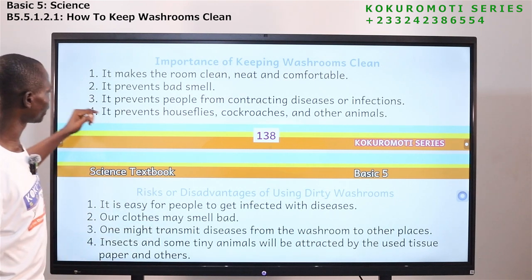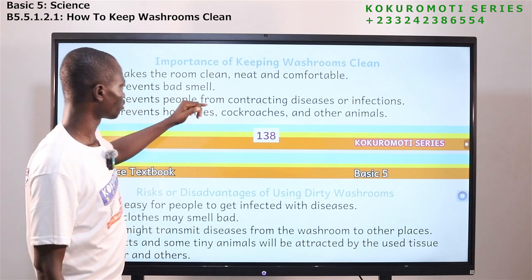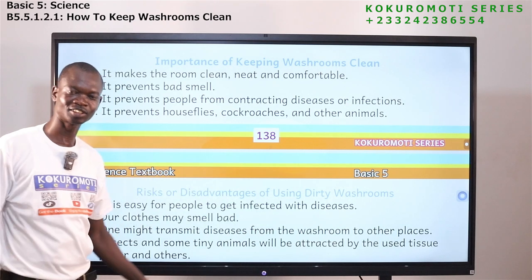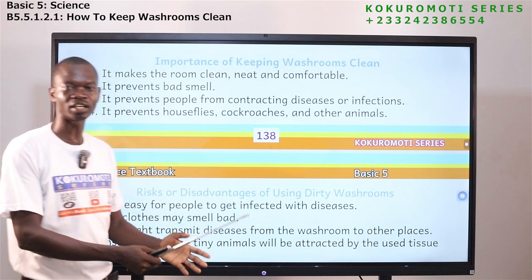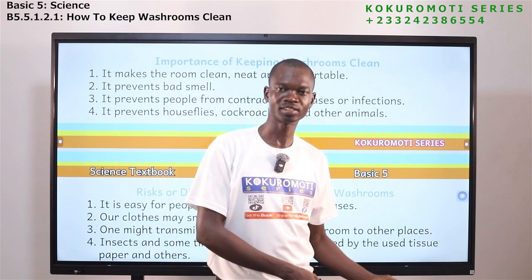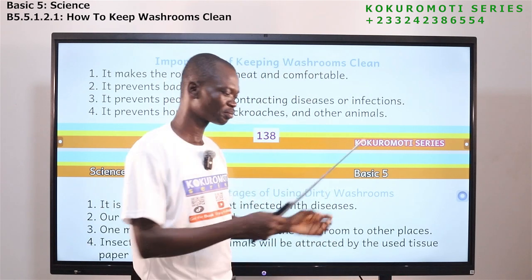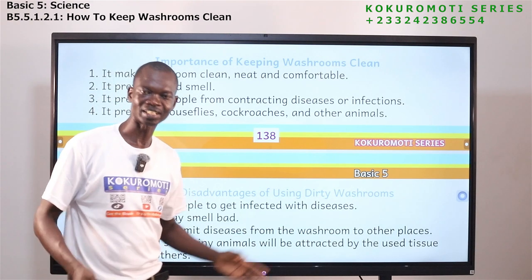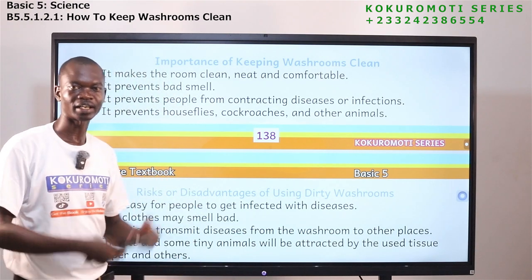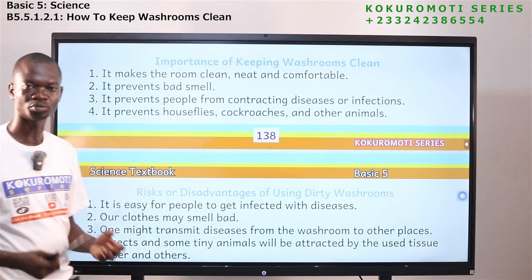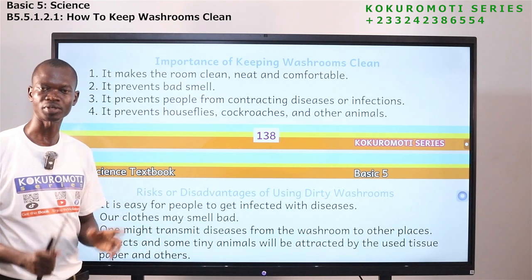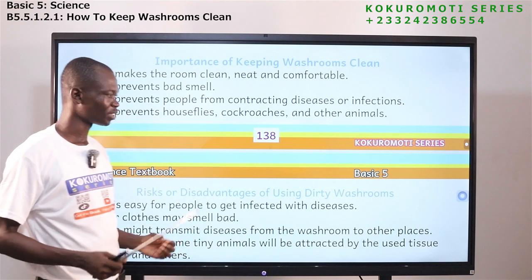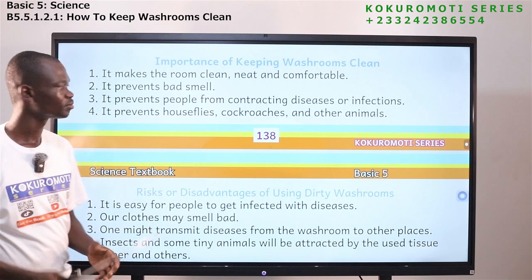The next one, number 3, it prevents people from contracting diseases or infections. So if the place is clean, no one will come there and contract any form of disease. Don't use papers and leave them on the floor. Keep the place dirty. If you do that, people will come there and they will be infected. So we need to make sure all the time our washrooms are always clean. If you do that, you will prevent diseases. We will prevent people from contracting diseases.